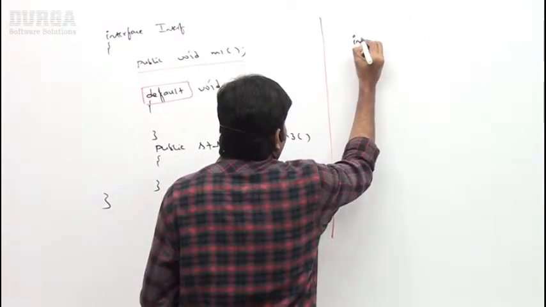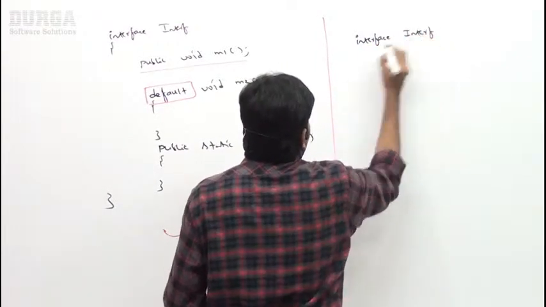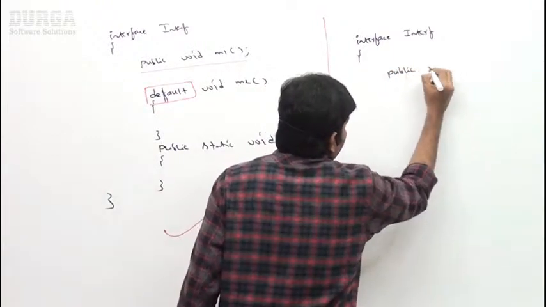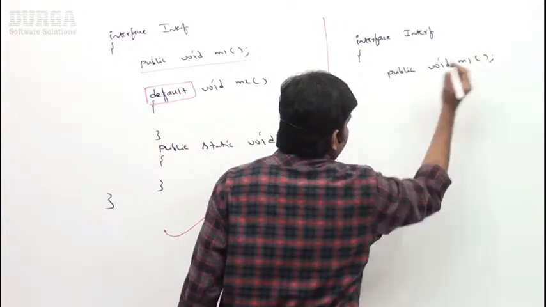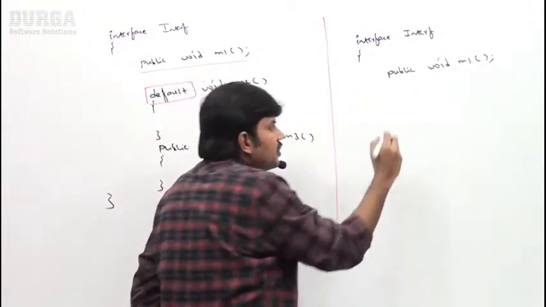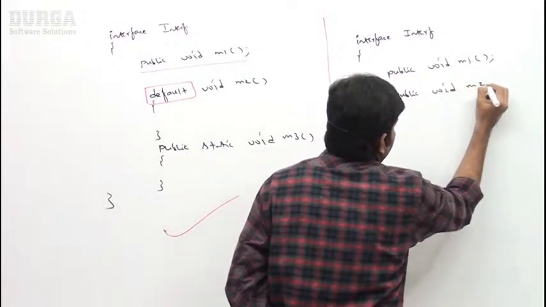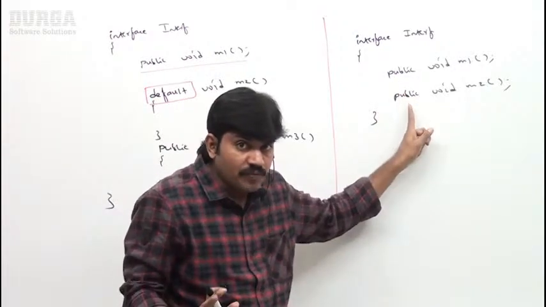Now I am taking an interface, Interf. I have a public void m1 method, the first method. Similarly, I have a public void m2 method. Can you please tell, is it a functional interface or not?